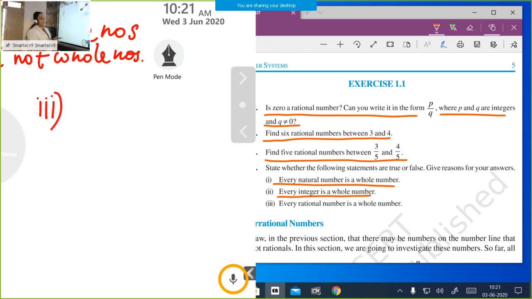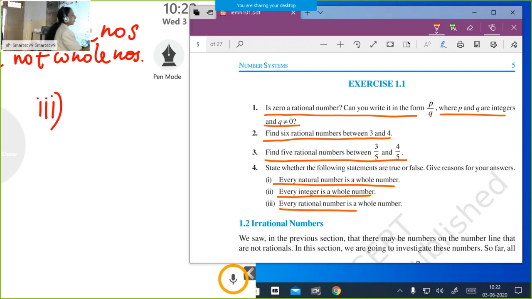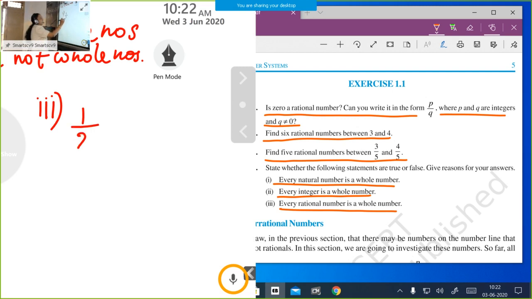The third one: every rational number is a whole number. So I just take one example. Rational numbers are of the form p by q. So I just write one example, 1 by 2. 1 by 2 is a rational number. Your question is, is every rational number a whole number or not?